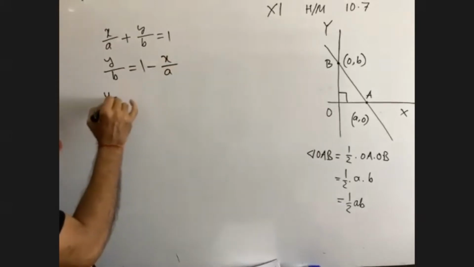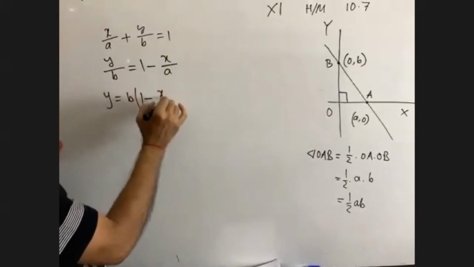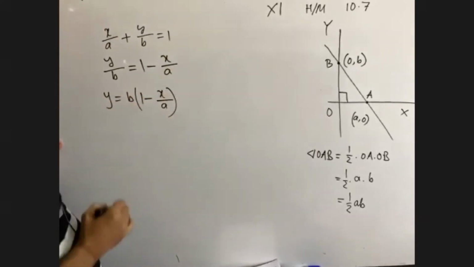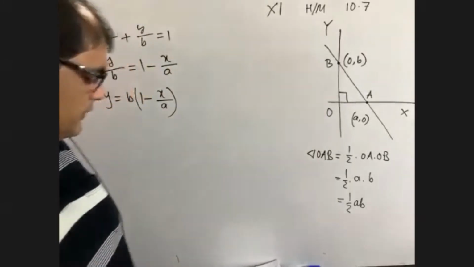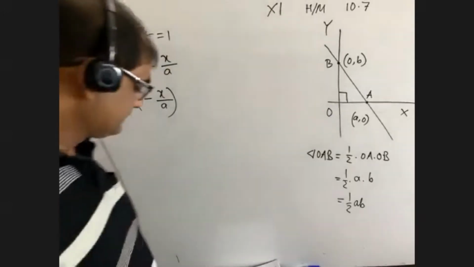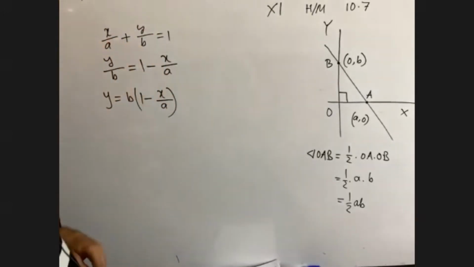That means y is equal to b into (1 minus x by a), right? Always you will find the value of y.